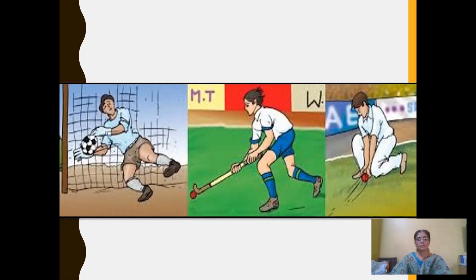And if you see a hockey player, when he wants to change the direction of the ball, what does he do? He flicks the ball with a bat. In the same way, when a cricket batsman hits a ball, how does the fielder stop the ball?